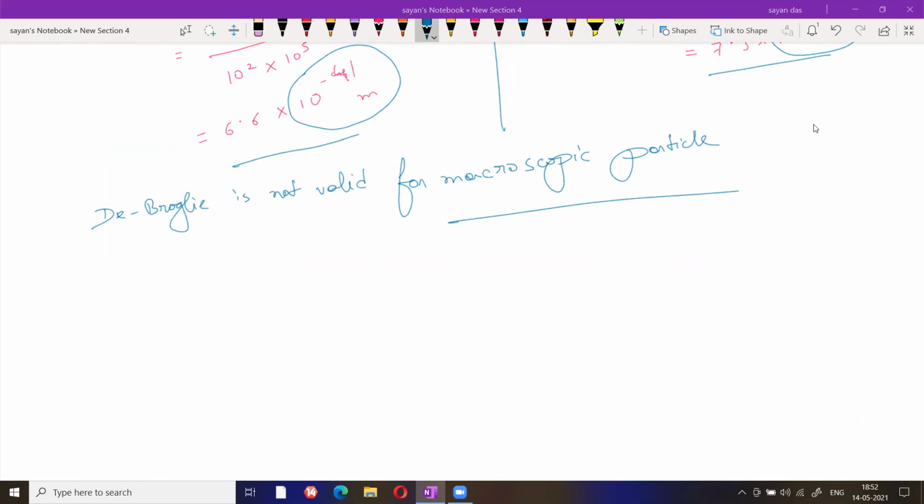Before that, just tell me what is the difference between particle and wave. Look, you can calculate how many particles are present. Suppose 10 balls are present, all are taken as particles, so you can calculate. But wave calculation is very, very difficult. That's why we can say particles are localized, but waves are delocalized. Delocalized means, suppose this is a point, various types of waves can pass through this point. That's why we can say waves are delocalized.